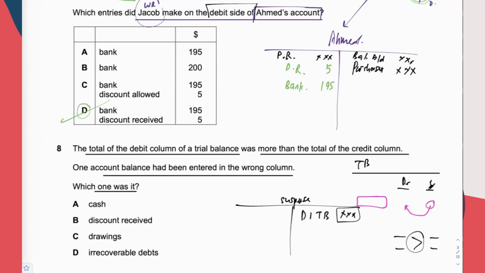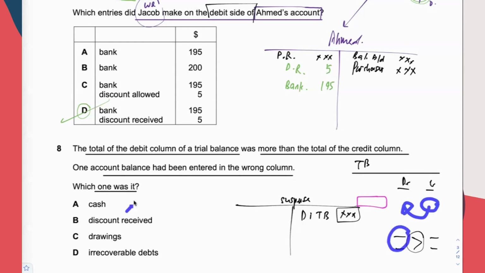So they are asking you, what item is it? You want to create this situation with the debit column total being more than the total credit. So it must be something that should have been on the credit side. If they put it correctly, it has to be on the credit side. But they wrongly put it onto the debit side. Therefore, the total debit is more.